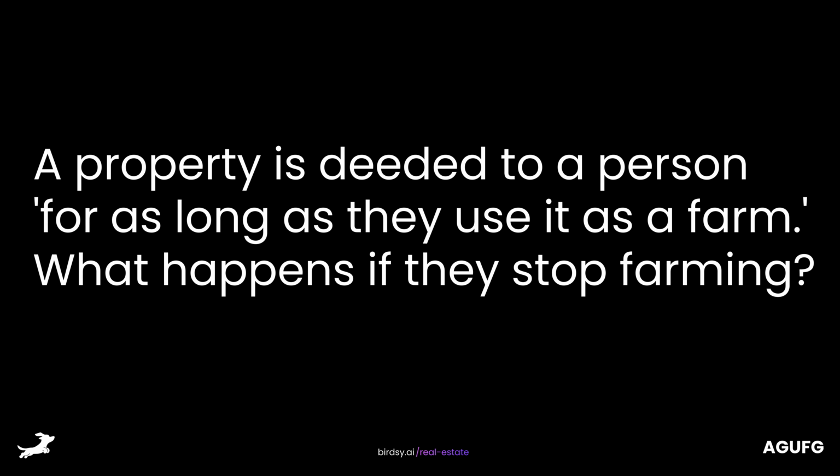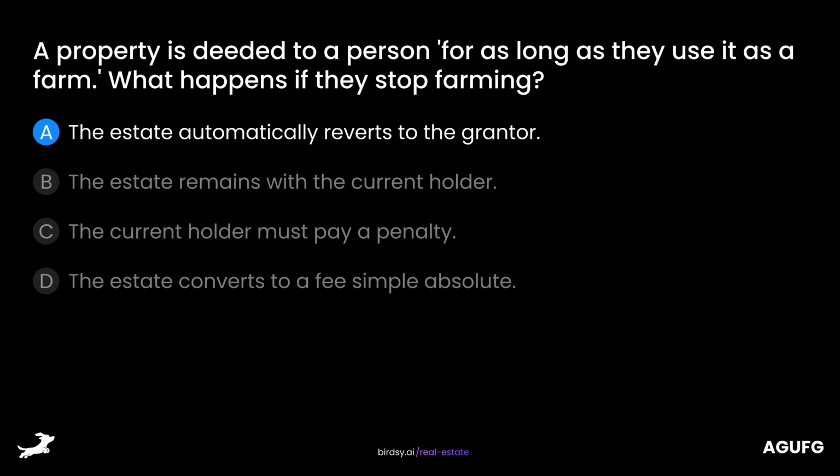A property is deeded to a person for as long as they use it as a farm. What happens if they stop farming? Is it A. The estate automatically reverts to the grantor? B. The estate remains with the current holder? C. The current holder must pay a penalty? Or D. The estate converts to a fee simple absolute? The answer is A. The estate automatically reverts to the grantor.